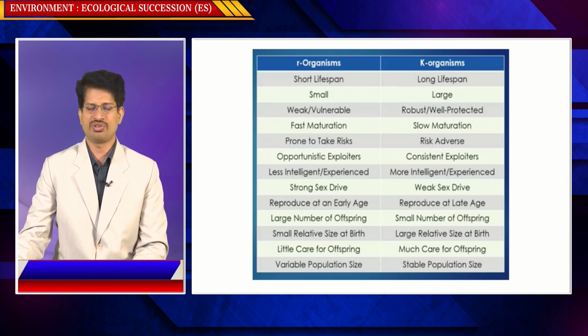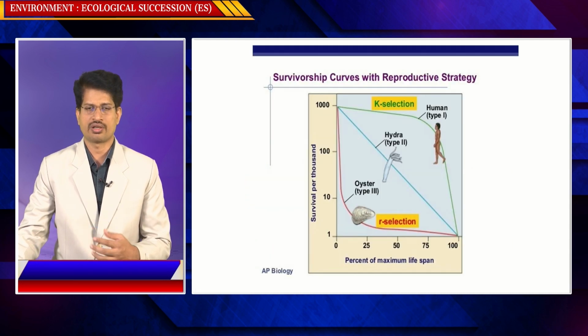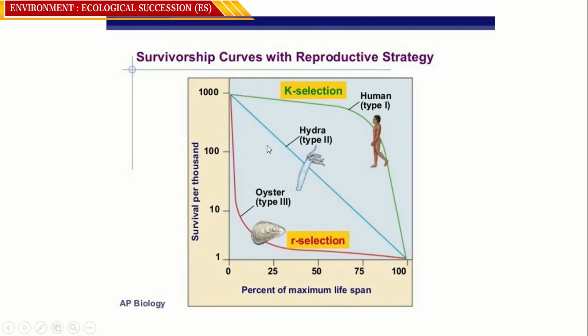So we have different species in an ecosystem being selected because of R selection and K selection, where these characteristic features can exist for a species. To make you understand, when you draw a graph like this, the green line shows organisms that are predominantly K selected. There are certain organisms that have been selected for surviving in the environment based upon R selected factors, such as short lifespan and number of offspring.